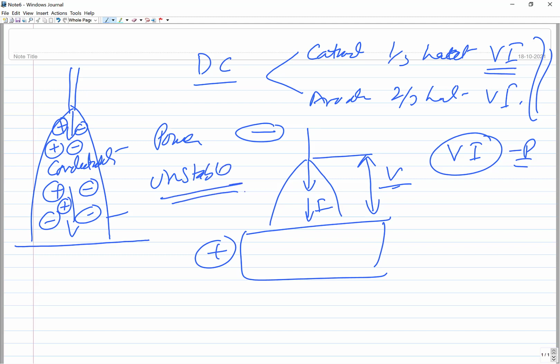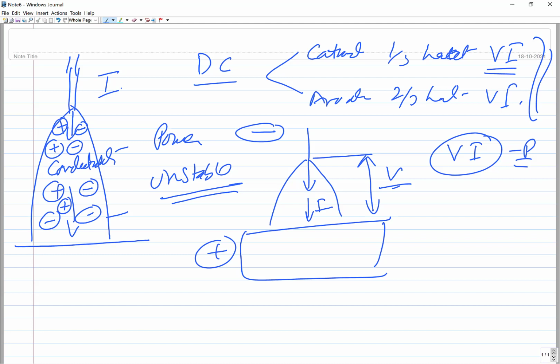So for the flow of current, in any case you need some conductivity, and that conductivity facilitates the flow of current under the given potential difference. So the current flow I will be taking place. But if the conductivity is reduced drastically, then the flow of current will not be happening and the arc will get extinguished. Okay.